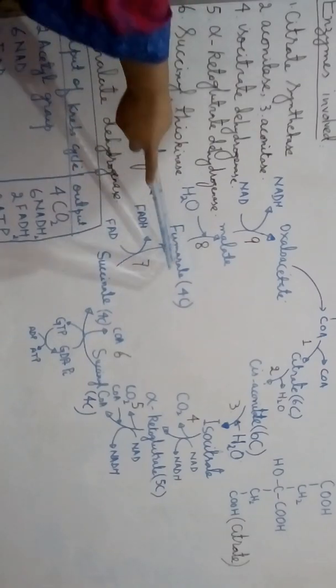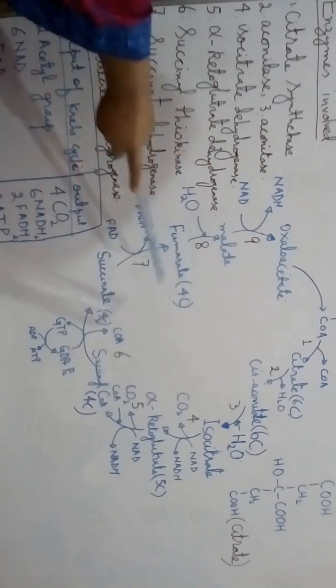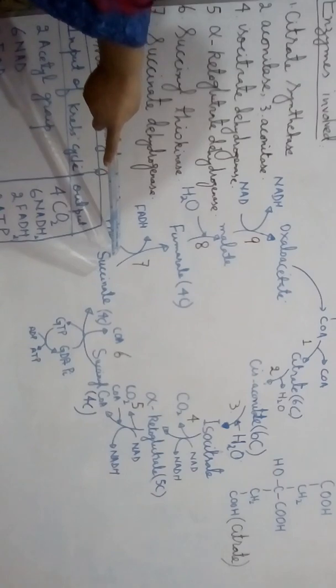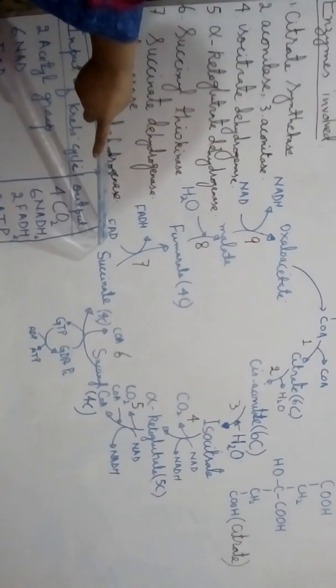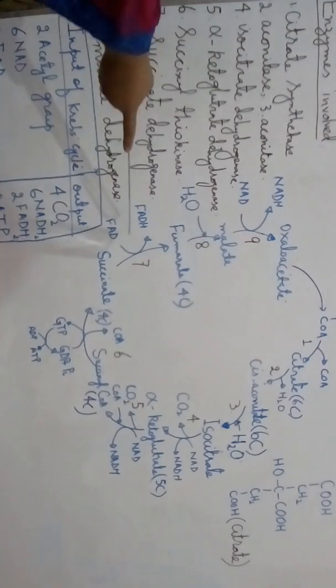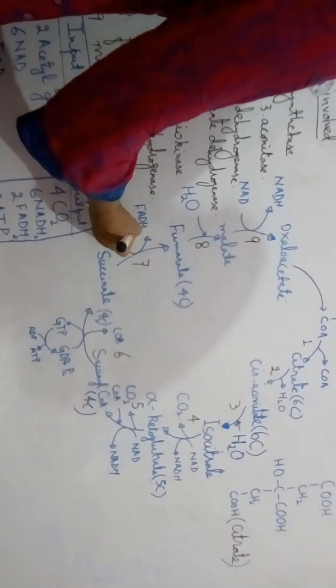Succinate then gets changed into another 4-carbon compound called fumarate, and during the process hydrogen is removed, which is picked up by another coenzyme called FAD or flavin adenine dinucleotide. This flavin adenine dinucleotide, which is an oxidizing agent, gets reduced as a result into FADH2.